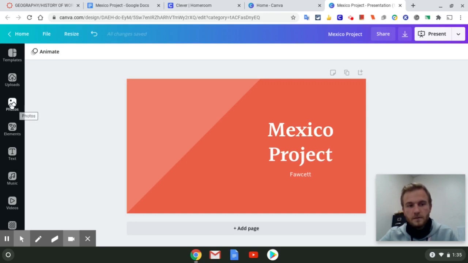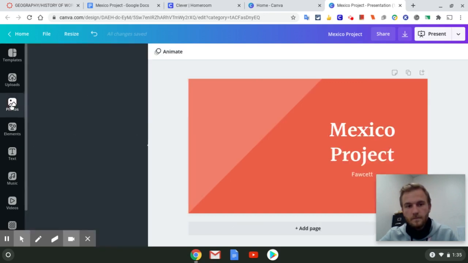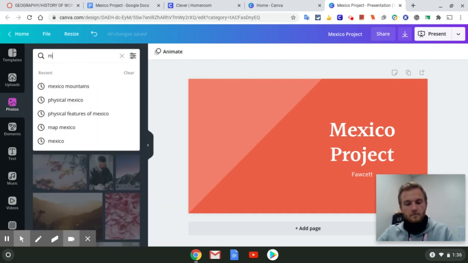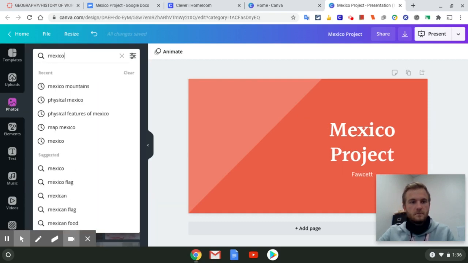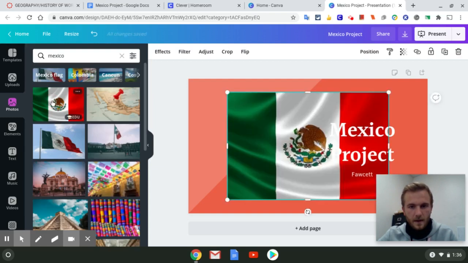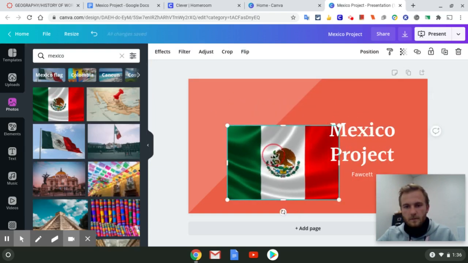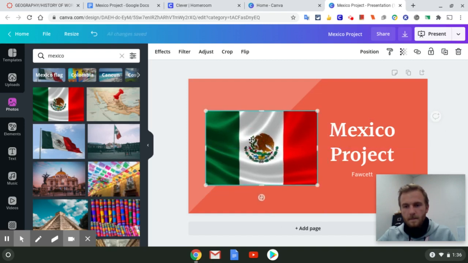For right now, the images from Google Images are not loading into Canva. So what we're going to do is just come over here to Photos and find pictures that relate to our information here. For me, I'm just going to use the map or the flag, sorry. I'm just going to put it over here to the left side. And there is my title page. Easy enough, right? So that is done.